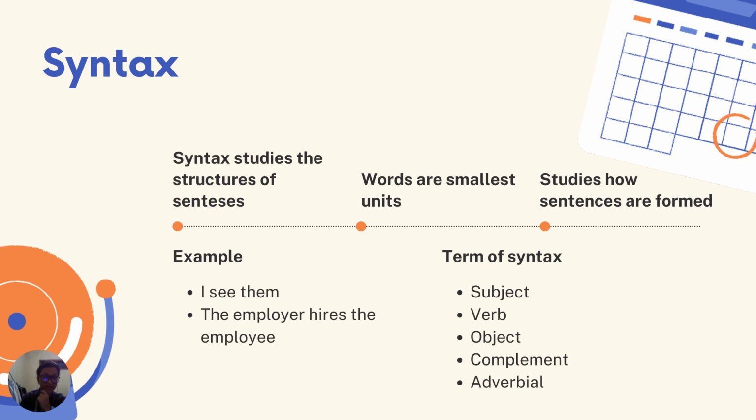For example, "I see them": I as subject, see as verb, and them as object. I can tell you another example such as "I cooked scrambled egg for mother this morning." I as subject, cooked as verb, scrambled egg as object, for mother is complement and adverbial, and this morning is adverbial.